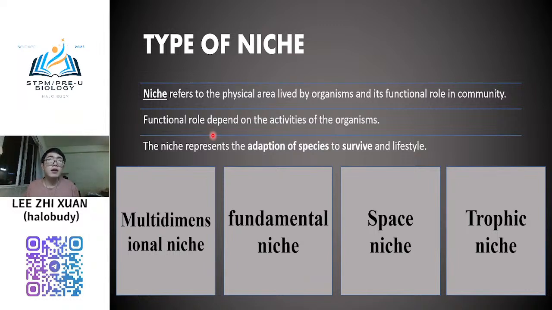So normally, like elephant, no elephant, elephant too big. Normally like deer, they will eat deer or what kind, kambing, lembu, all those, they will eat. This is the functional role of tiger. And then the leaf is very important because it represents the adaptation of species to survive and lifestyle. It represents the adaptation of species to make it survive.